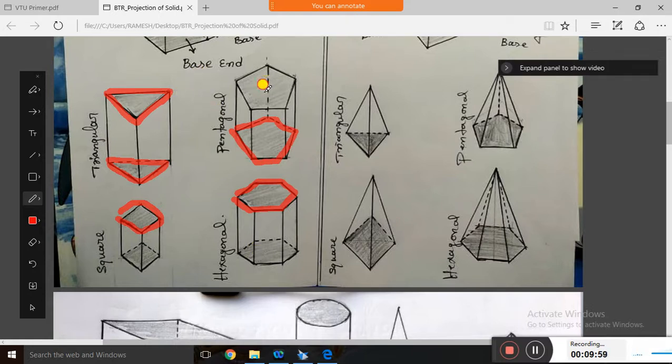And it has a line, that is the axis. You should write the axis. And come to the pyramids: a triangular pyramid, a pentagonal pyramid, a square pyramid and a hexagonal pyramid. Only the base is there, and all the faces meet at a single point, called the apex.